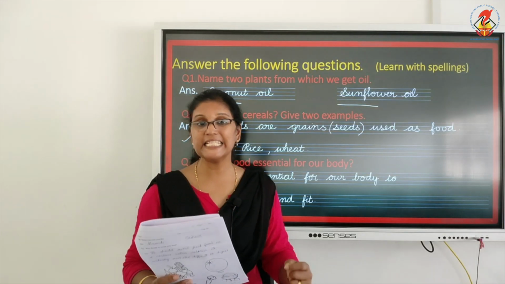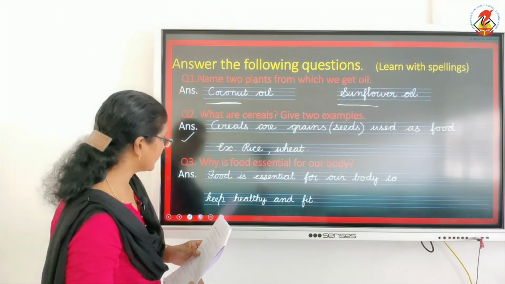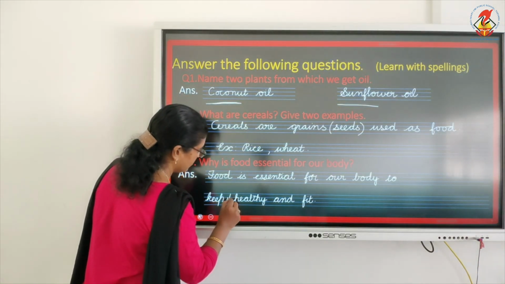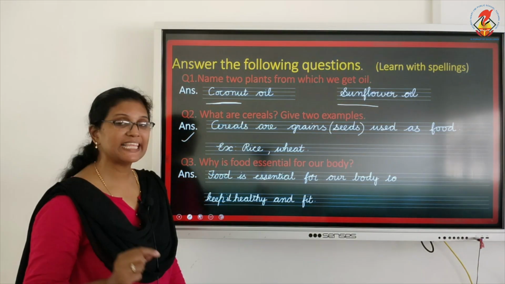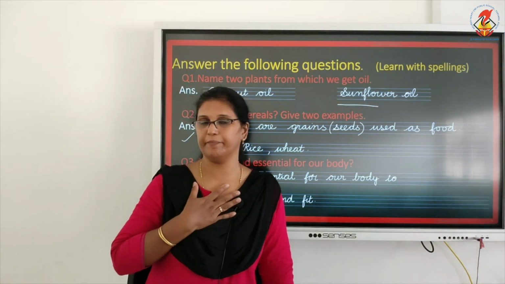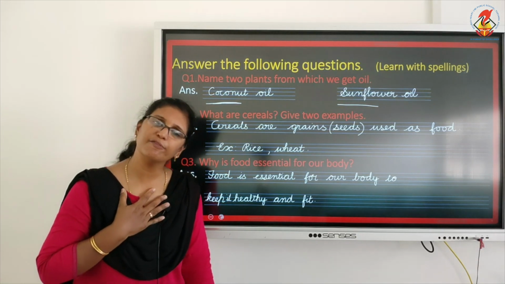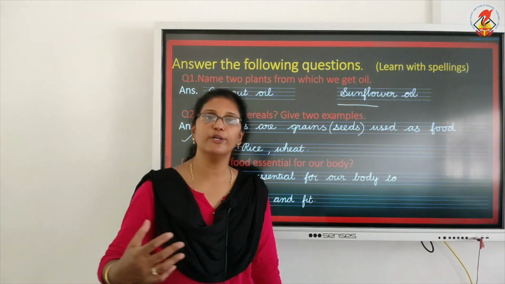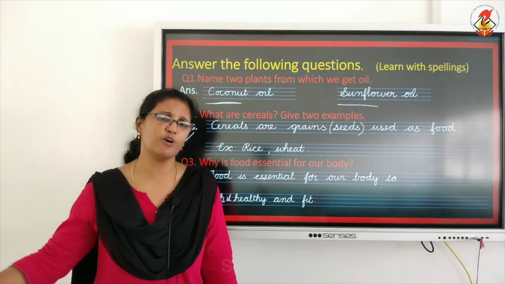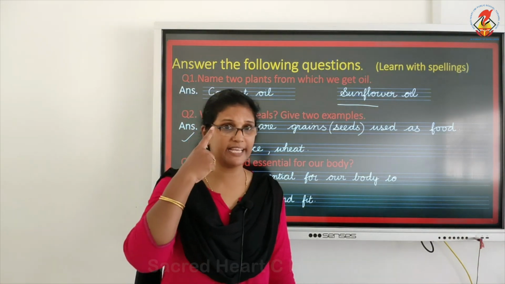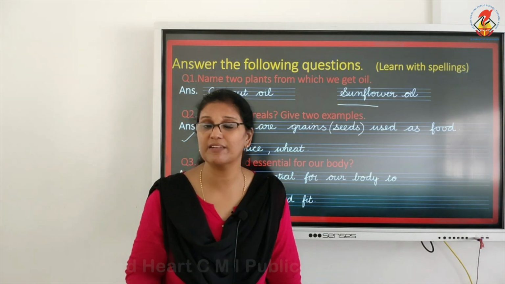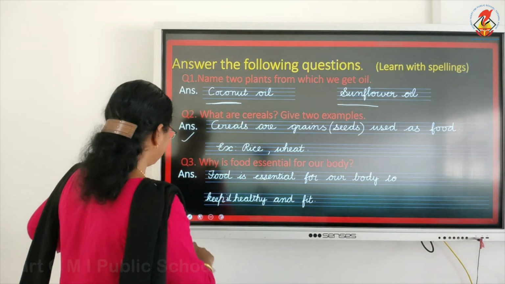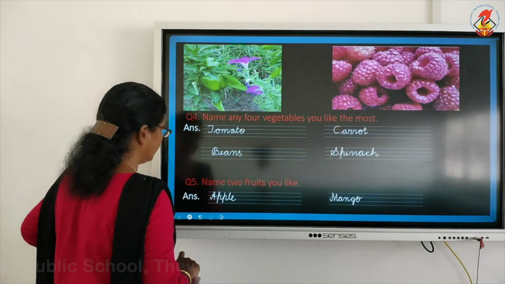If we don't eat food, we become weak. Isn't it? If you don't eat food, you'll become weak and your energy goes off. You'll get lots of diseases. You will get specs like me if you don't eat leafy vegetables. That's why food is very, very essential for our body.